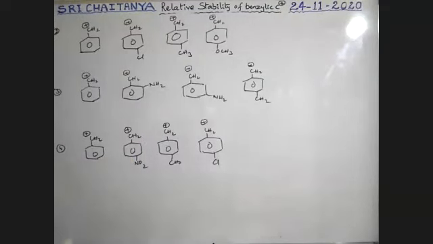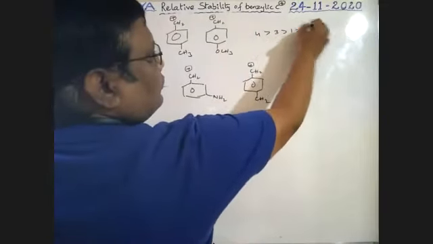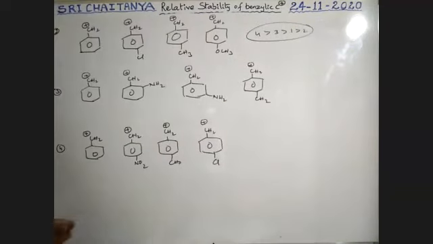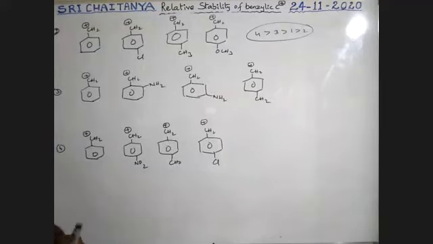Cl, CH3, OCH3, N. So this is the order, boys. Am I correct? Someone gave that order. Yes, correct. Some more students also gave that one. See here, it has donating tendency.